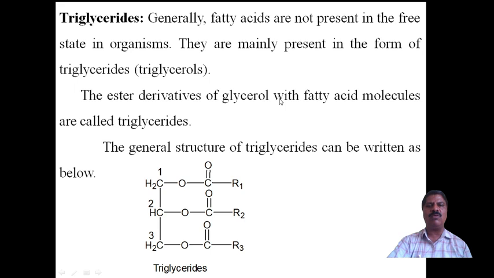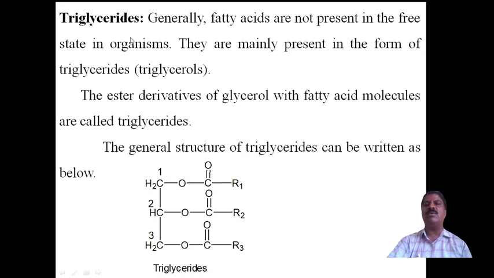The ester derivative of glycerol with fatty acids is called a triglyceride. Glycerol is a trihydric alcohol, only one molecule, but it requires three molecules of fatty acids, and therefore it gives a triglyceride. Three ester groups are formed in the same molecule, and that is called a triglyceride.